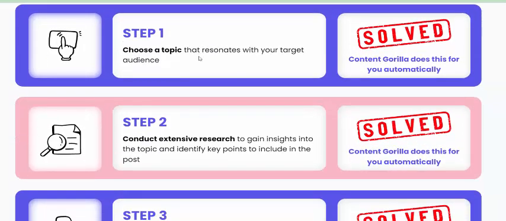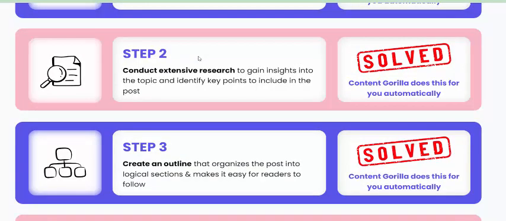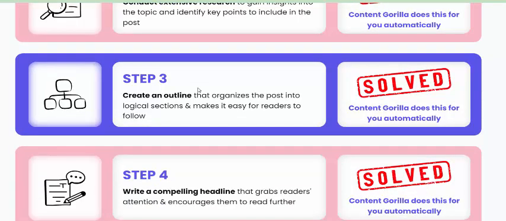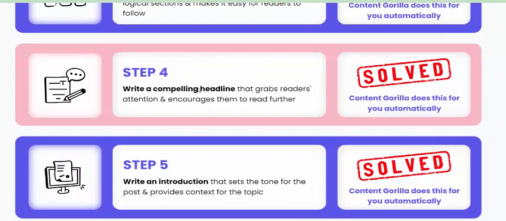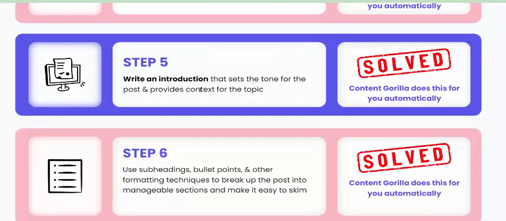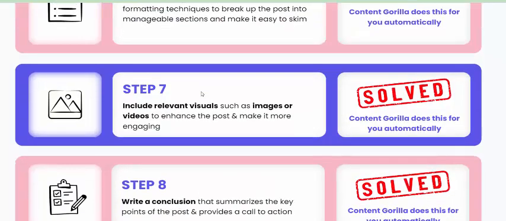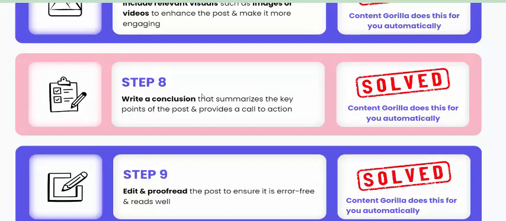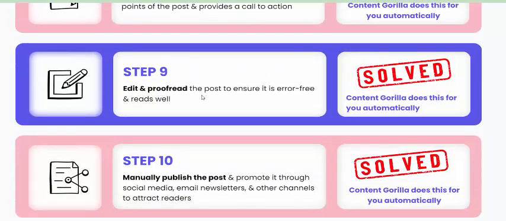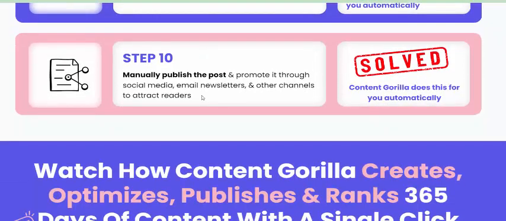Step one, choose the topic. Step two, do content and extensive research. Step three, create an outline. Step four, write a compelling headline. Step five, write an introduction. Step six, use subheadings, bold points, and other formatting. Step seven, include relevant visuals. Step eight, write a conclusion. Step nine, edit and proofread as appropriate. Step ten, manually publish the post.